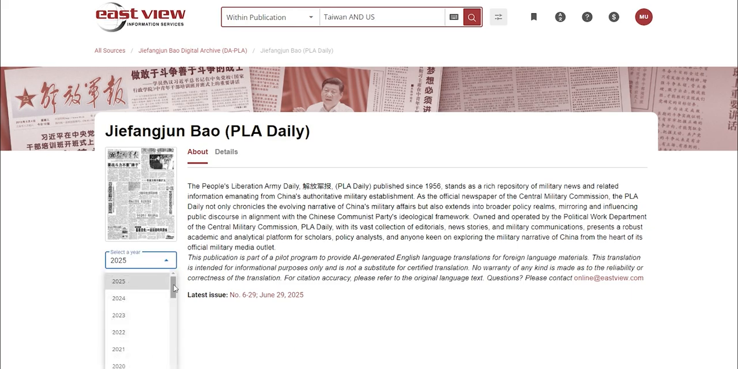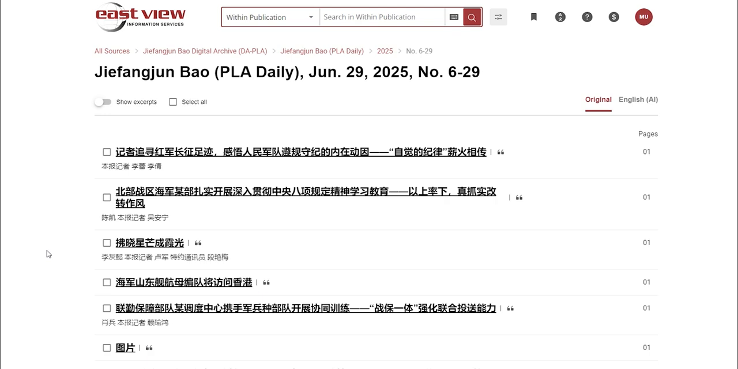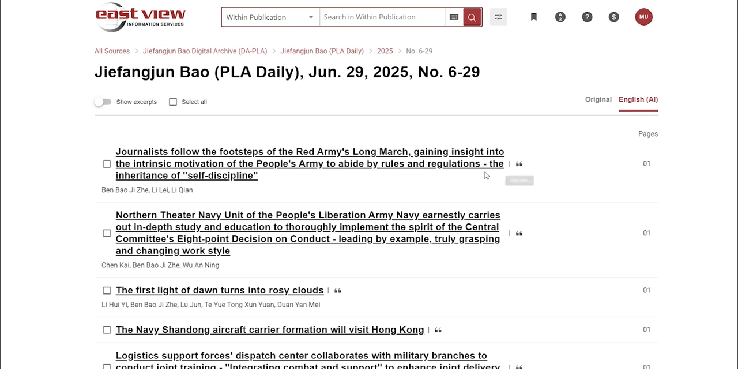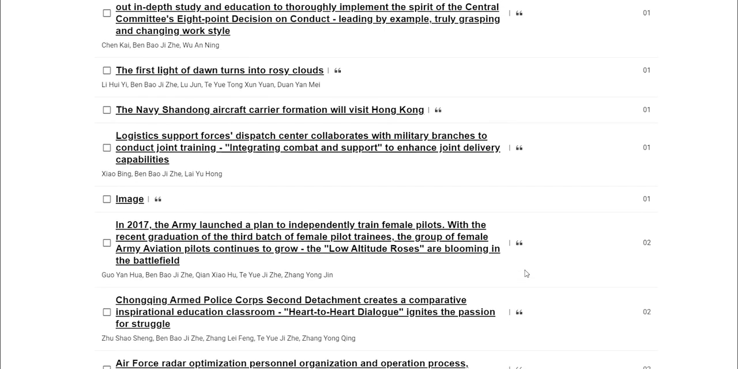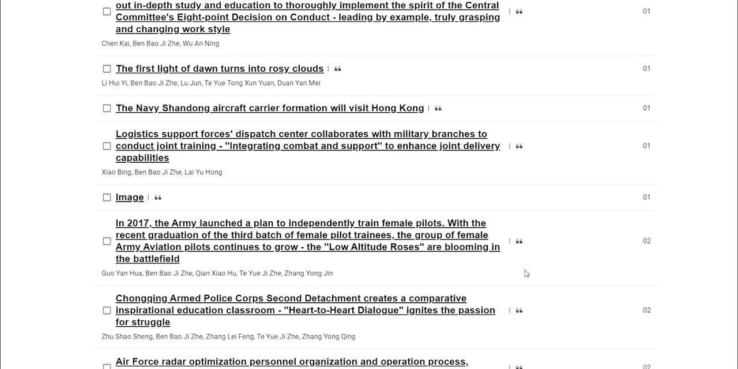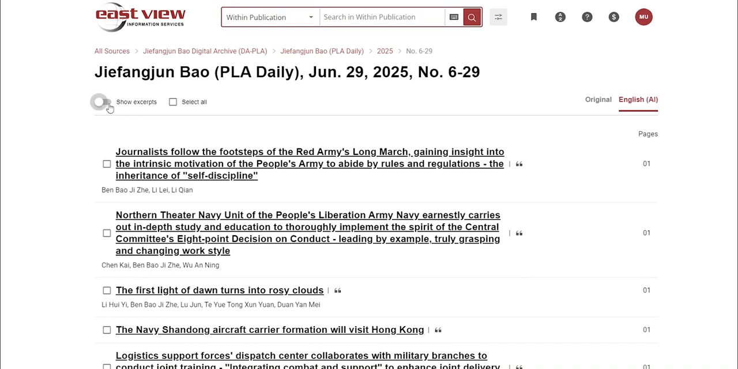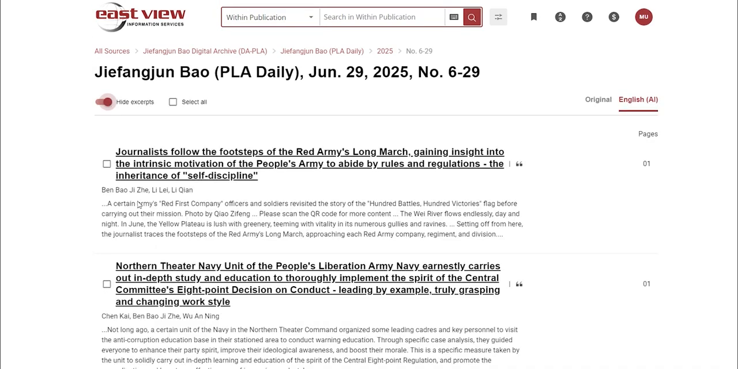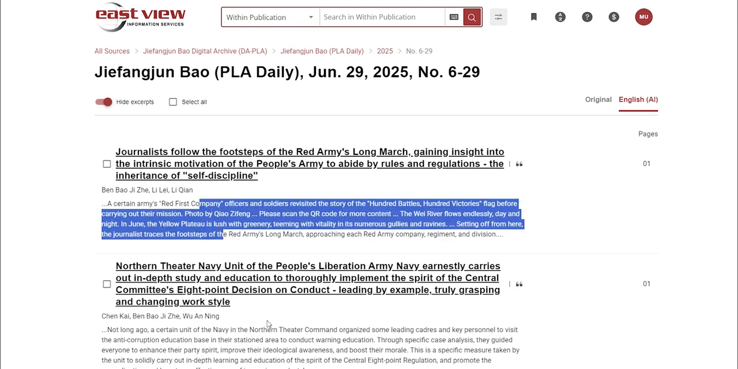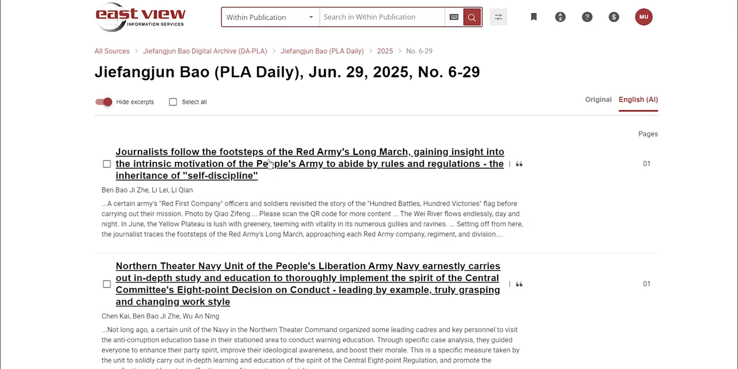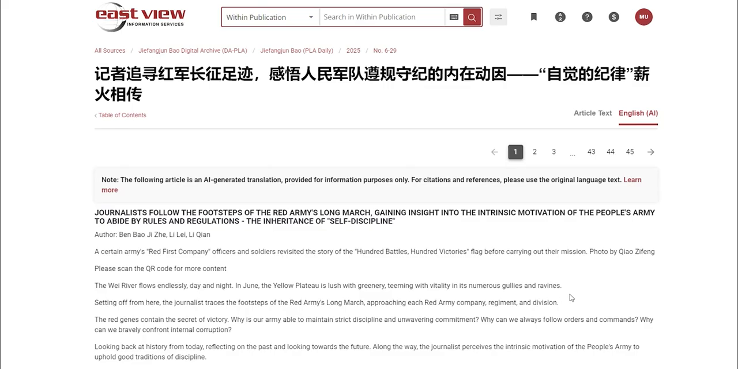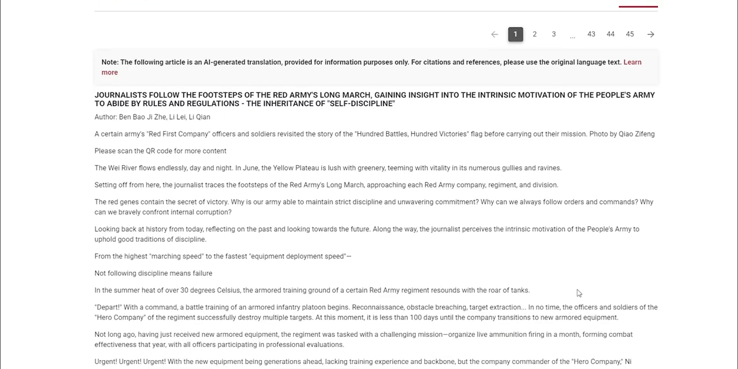First, select a year. Then, choose an issue. You'll see a table of contents, initially in Chinese, but just click this tab and you'll get the same table of contents in English. Here's a switch that lets you show excerpts, short summaries of each article. Click on an article title and you'll get the full article translated into English.